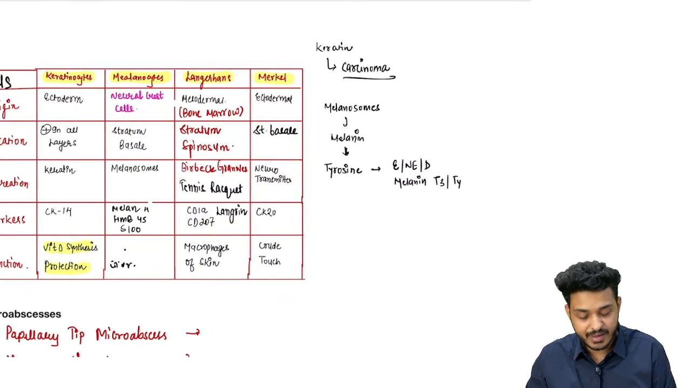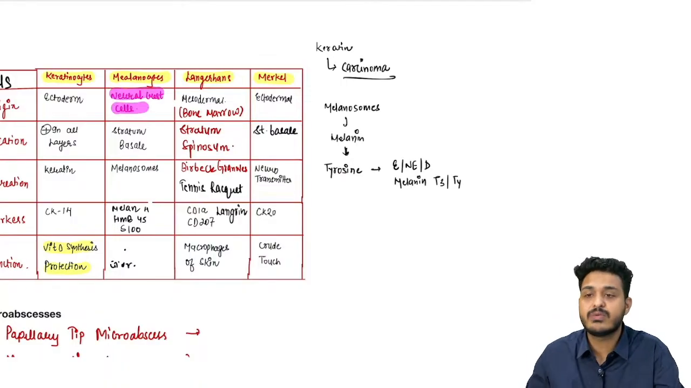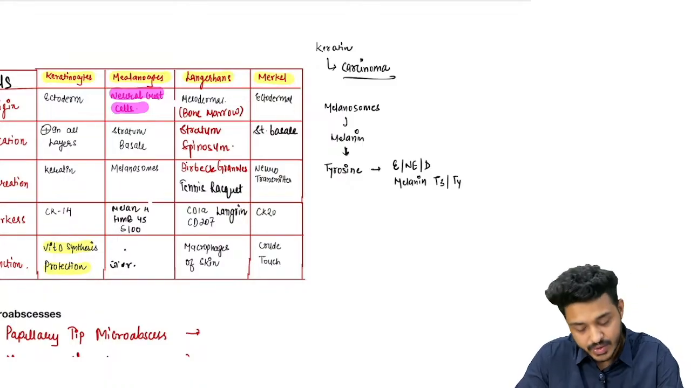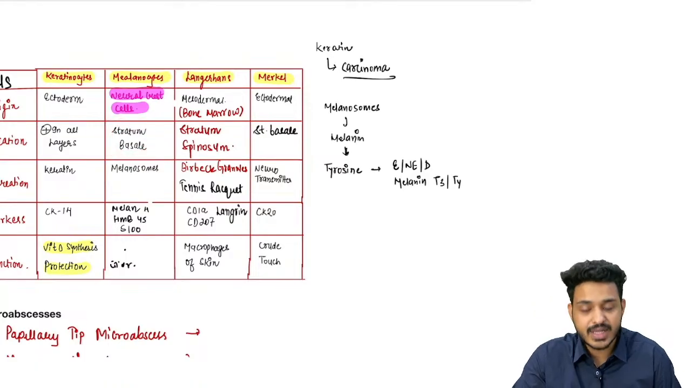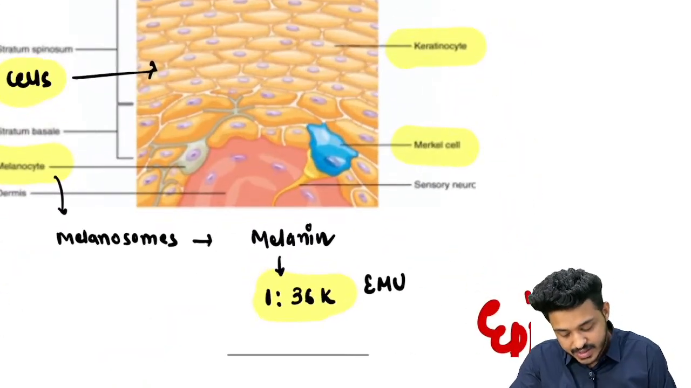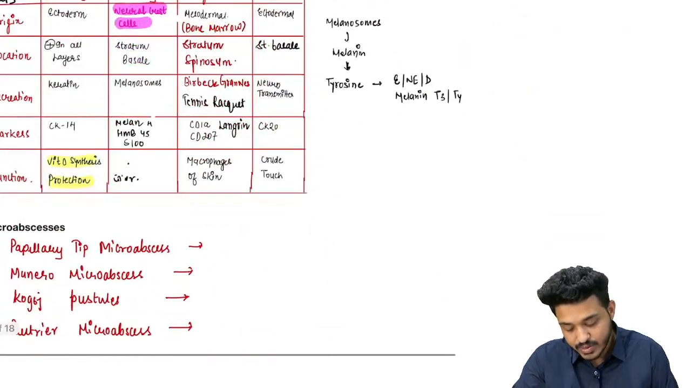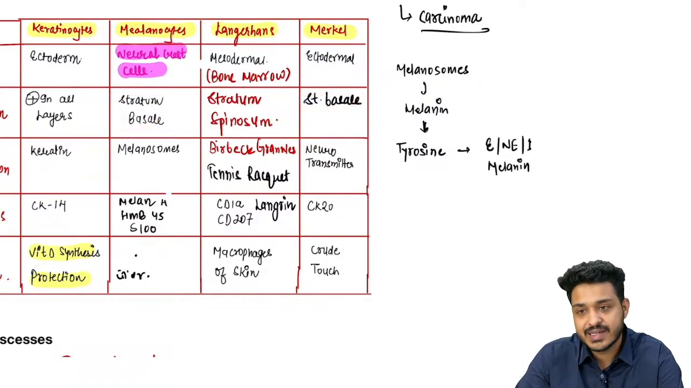So the question they have asked from this particular area is going to be what? Melanocytes are coming from where? Melanocytes are coming from the neural crest cells, right? Neural crest cells, and the location is going to be what? We saw the location of the melanocyte and Merkel cell. This is a melanocyte, this is a Merkel cell. Both of them are going to be located where? In the stratum basale, right?